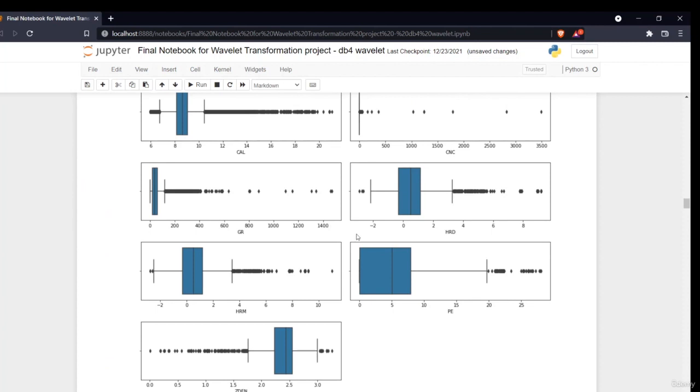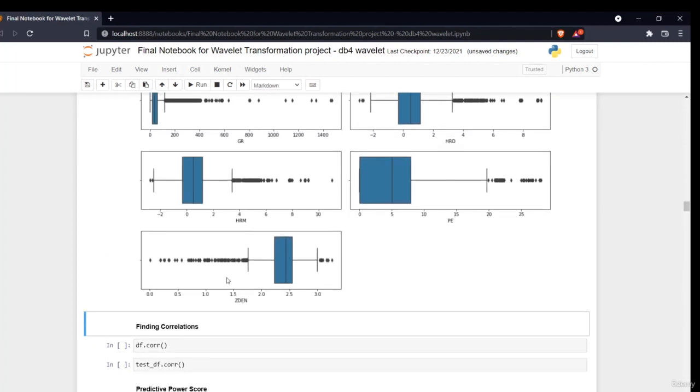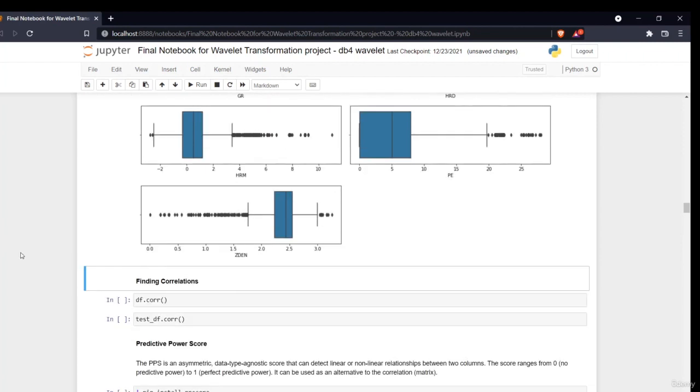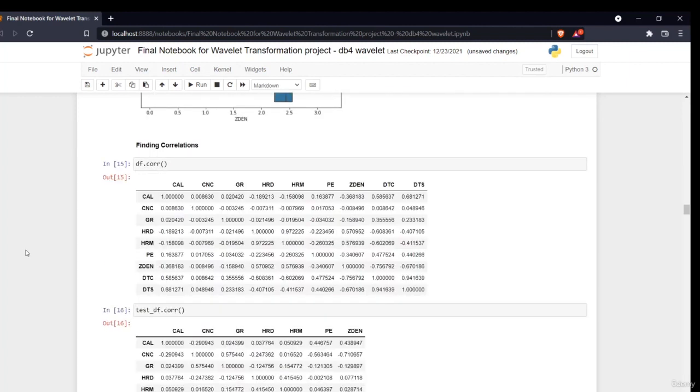So as you can see, HRD, HRM, and we'll do the CNC value also in the later case. Now this is the main thing: HRD outlier values removed, HRM values also transformed to a logarithmic scale. So now we'll find a correlation, which will say how our values are correlated to each other.